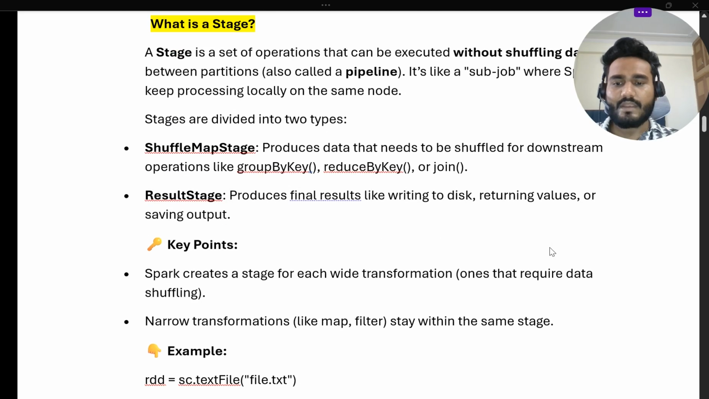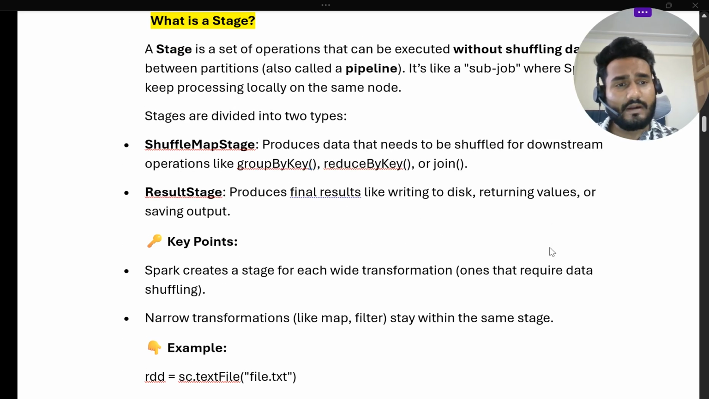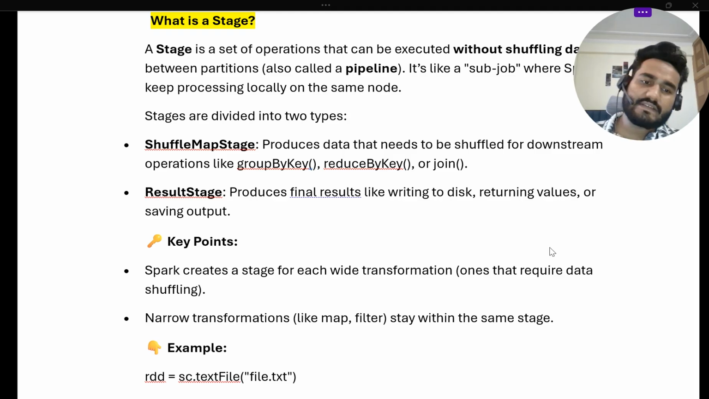So the key point we need to understand in the case of job and stage is that Spark creates a stage for each wide transformation, one that requires data shuffling. If there is a wide transformation in your job, it will create new stages. And what is called a wide transformation? When shuffling is required from one partition to different partitions, that is called a wide transformation.